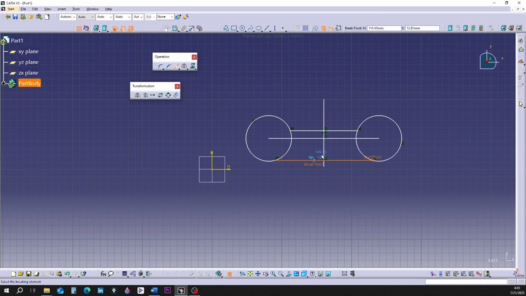Then I divide it into 2 parts with the break tool. I show the size of each part with the constraint tool.